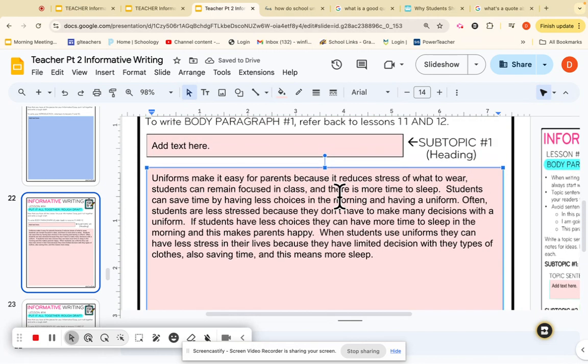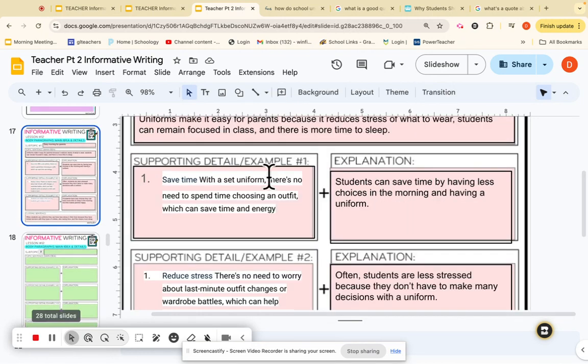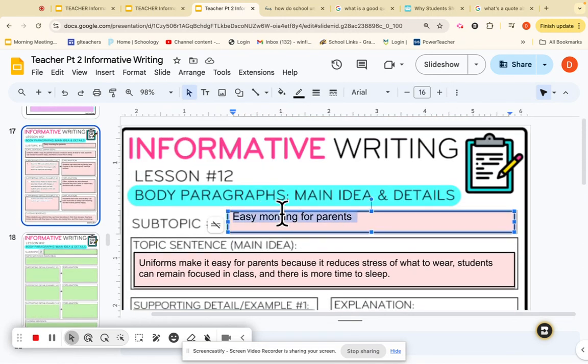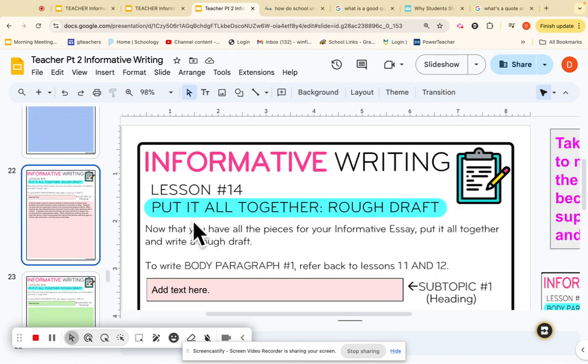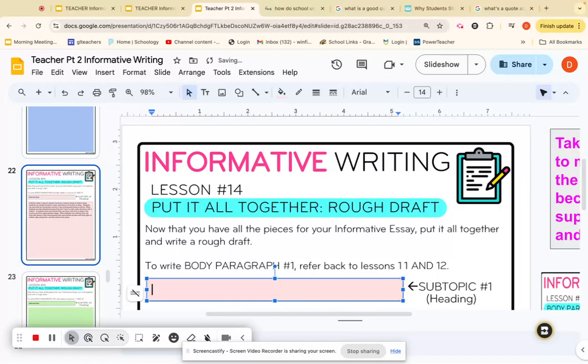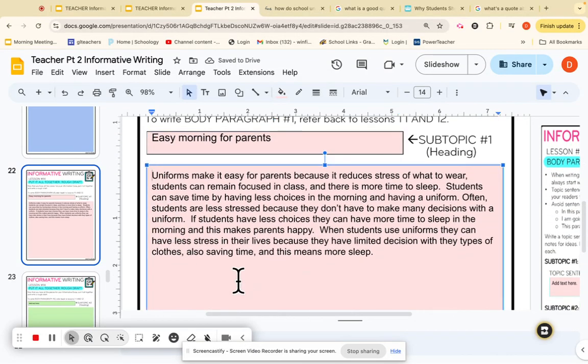Now, I can put my subtopic here if I wanted to, which is right here. If I wanted to, make it look perfect. Nothing wrong with that. Okay, add my subtopic here. Now I told you need to indent, so you can do 1, 2, 3, 4, 5 spaces, or if you hit the tab button, it does the same thing. Now I'm going to proofread.